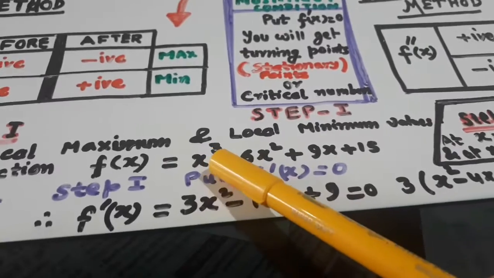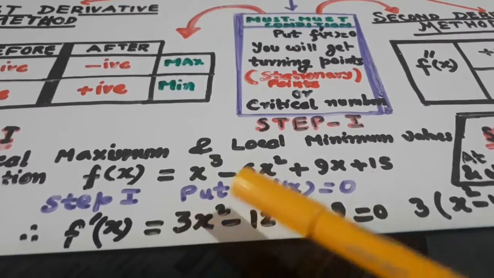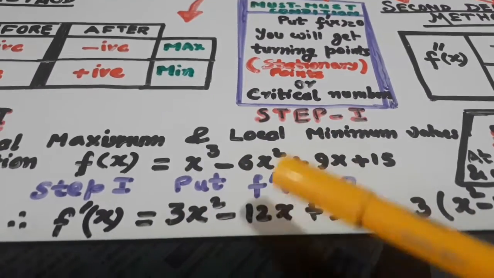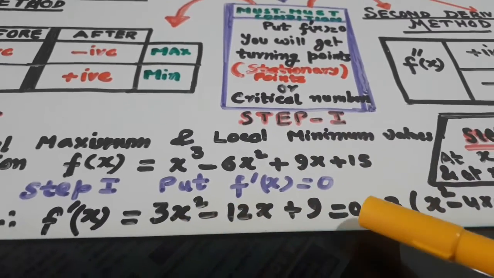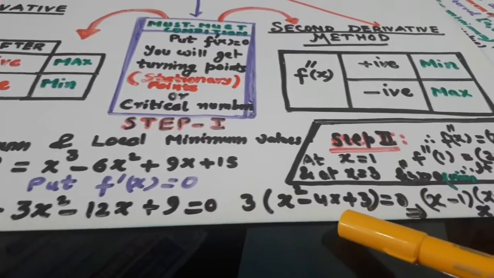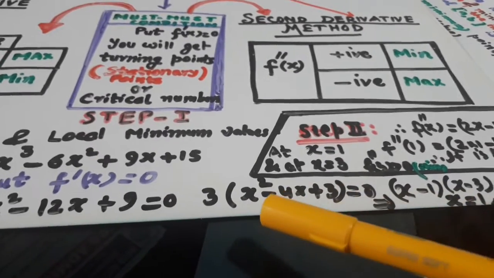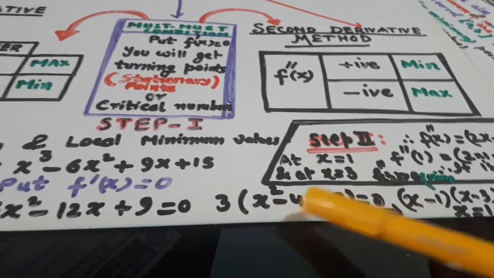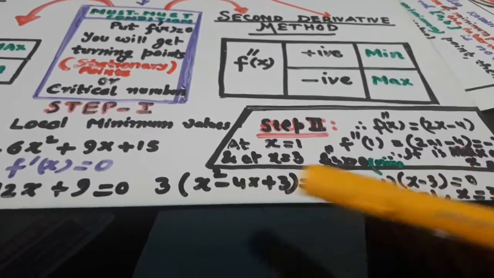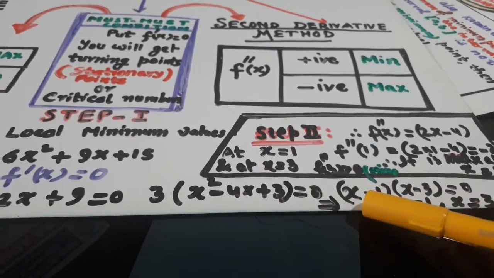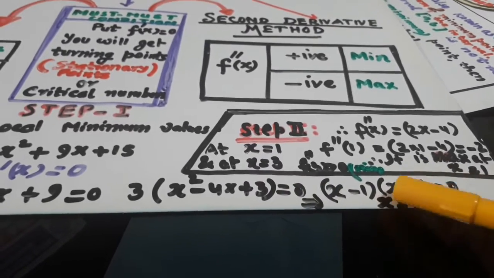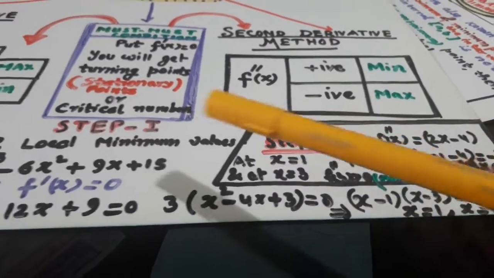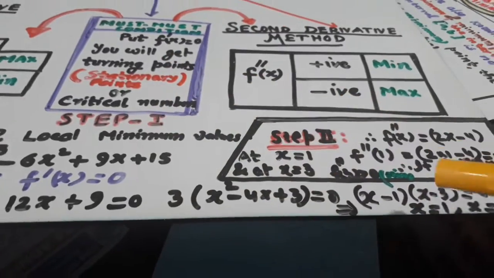Now look here, the derivative of x cube is 3x square, derivative of 6x square is 12x, derivative of 9x is 9. Put it equal to 0. From here you will have two factors and you will get two values because it is a quadratic. x equal to 1 and x equal to 3 will be the turning points. That is what we get from step 1 as the turning points.